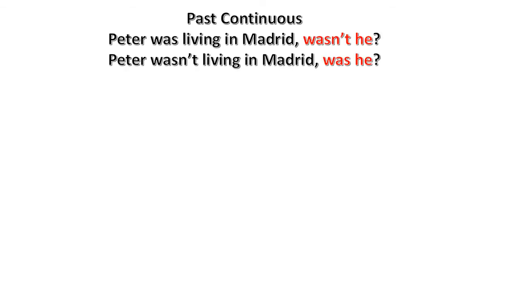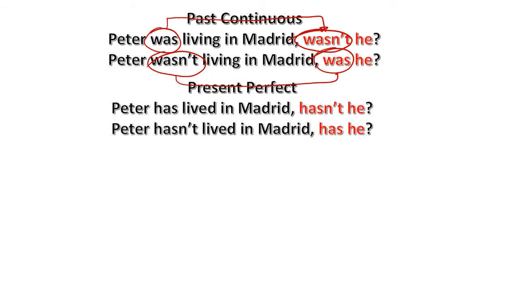Past continuous. So what is the first word that is in the verb was? Okay, Peter was living in Madrid, wasn't he? Pedro estaba viviendo en Madrid, ¿verdad? So, instead of writing was, I have to say the negative form of it. And here, the other way around. Now, Peter wasn't living in Madrid. Was he? Talking about the present perfect, it is always the same. So what is the first word I find? So it is has. So hasn't. So Peter has lived in Madrid, hasn't he? Pedro ha vivido en Madrid, ¿verdad?